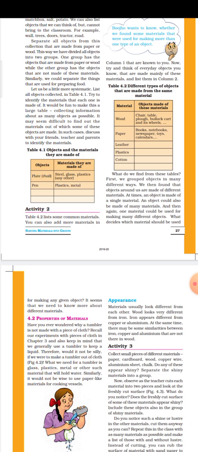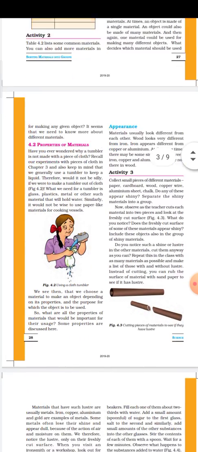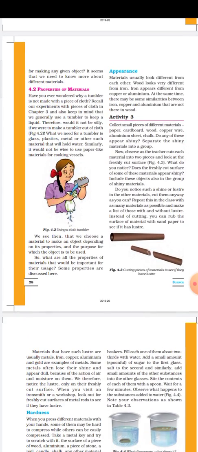Is it clear? So now we will study each and every property of the material in detail, that is, the appearance. Materials usually look different from each other. As you know, wood looks very different from iron. Iron appears different from copper or aluminum. At the same time, there may be some similarities between iron, copper, and aluminum that are not there in wood.